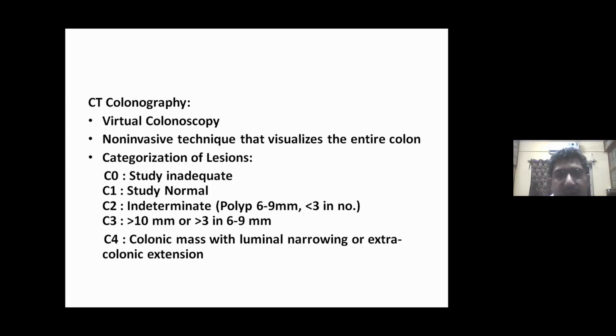Nowadays, we have CT colonography, done as virtual colonoscopy, a non-invasive technique that visualizes the entire colon. It can categorize the lesion: C0 study inadequate, C1 study normal, C2 indeterminate, polyp 6 to 9 millimeter or less than 3 in number, C3 more than 10 millimeter in size or more than 3 in number of 6 to 9 millimeter, C4 colonic mass with luminal narrowing or extracolonic extension. In CT colonography or virtual colonoscopy, there's a problem that you cannot take a biopsy at the same time.